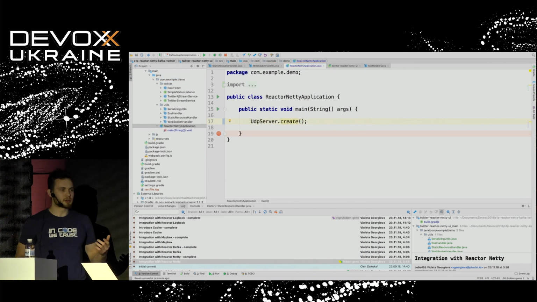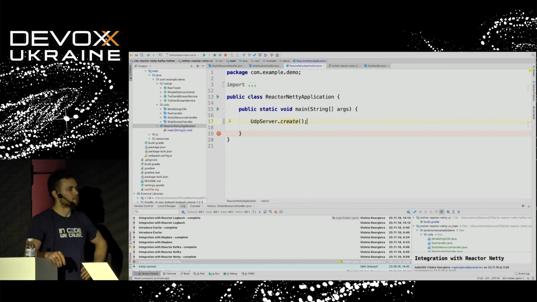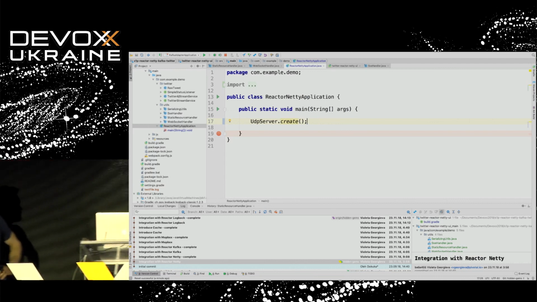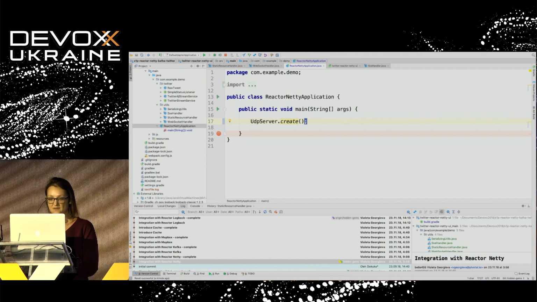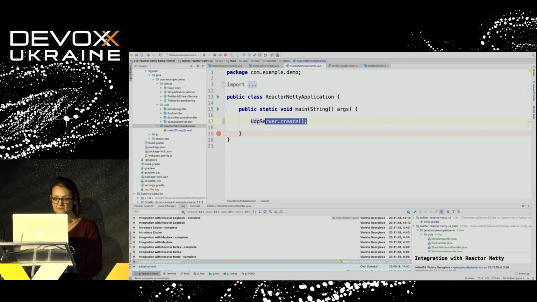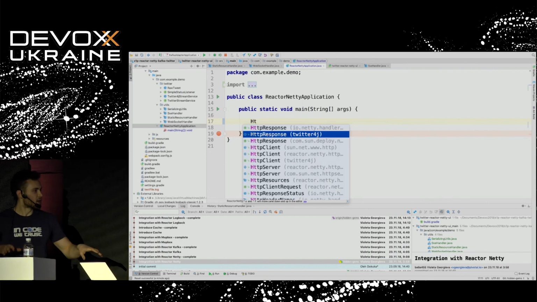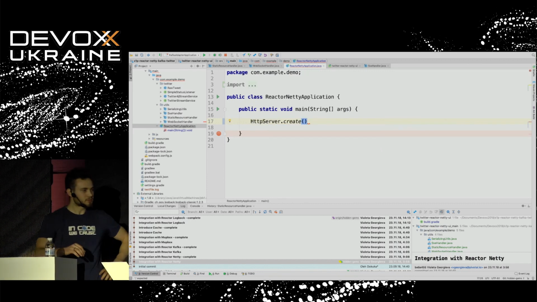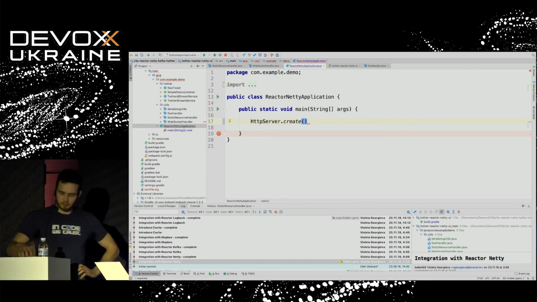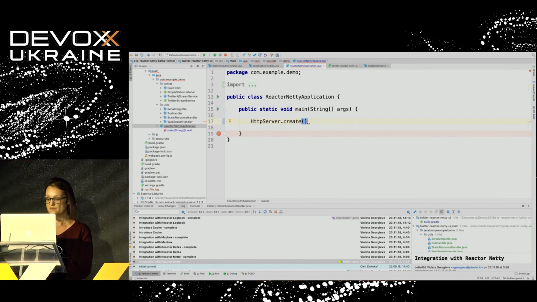So now we are going to create a UDP server, right? Yeah, that one just creates a UDP server ready for configuration. But as we do not need a UDP server today, let's create an HTTP server. Yeah, I guess the HTTP server is the most useful nowadays, because almost all of the audience does HTTP interaction between client and server, I guess. Okay, it's again very simple. You just invoke create and create an HTTP server ready for configuration.